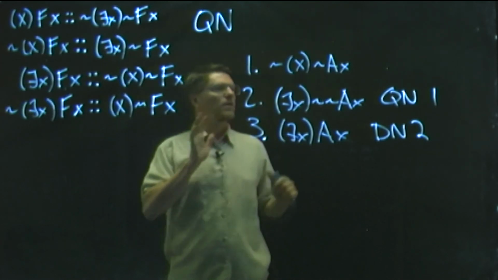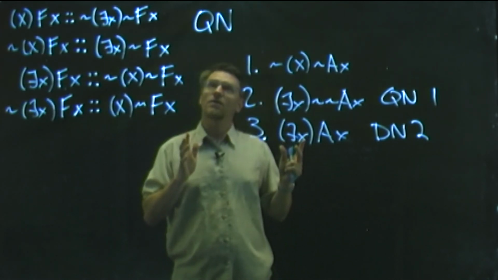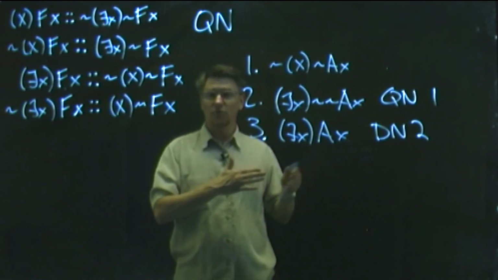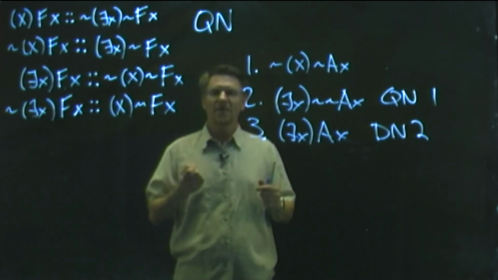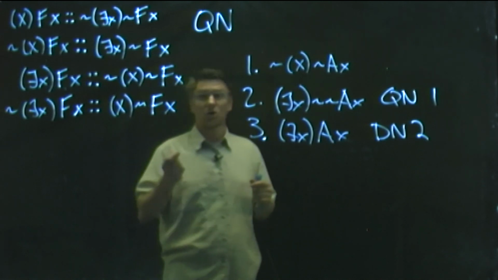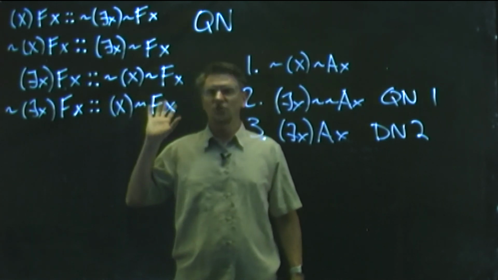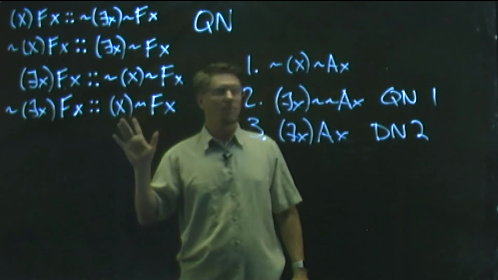And let's see, I think that basically covers what I wanted to talk to you about with regard to the quantifier negation rules, except to say that these are replacement rules, just like we saw in Chapter 6. And so the quantifier negation rules work on parts of lines.